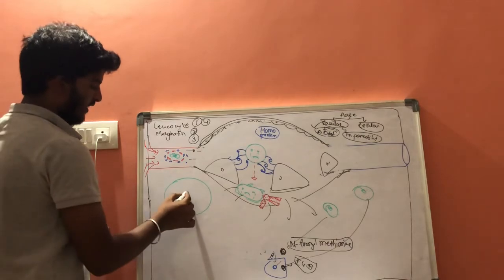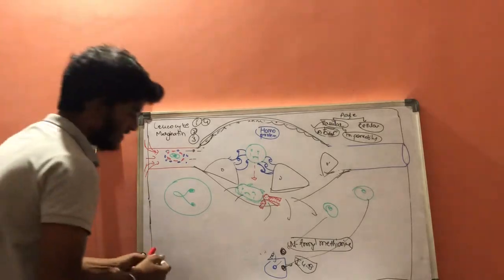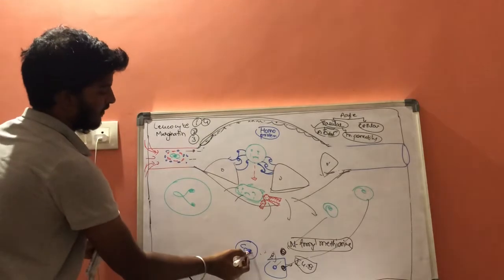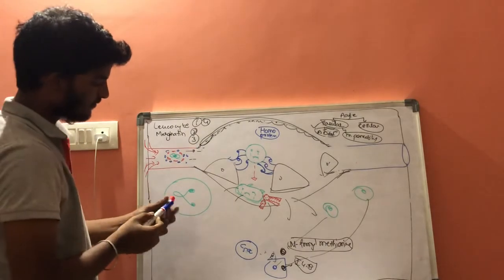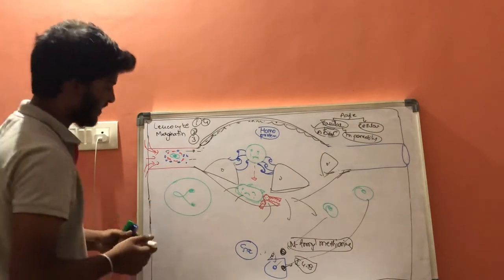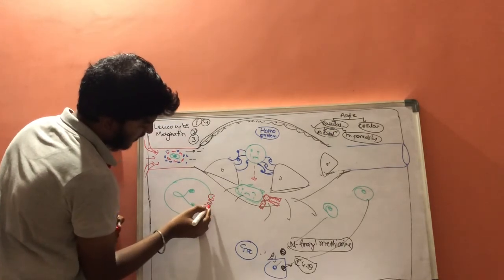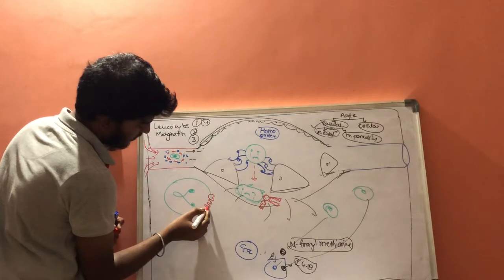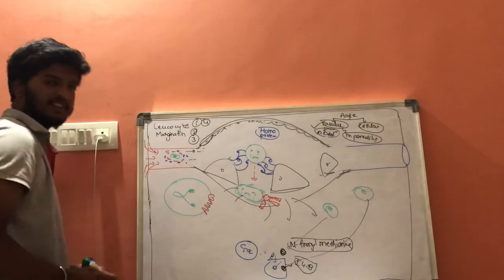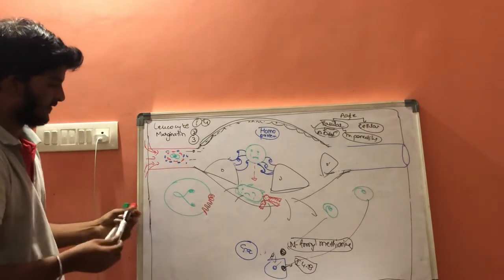This is a neutrophil, and there is the C5a protein, and on the surface of this neutrophil it consists of 7 pass receptors. One, two, three, four, up to 7. It is a 7 pass receptor. Now this 7 pass receptor will activate protein kinase.